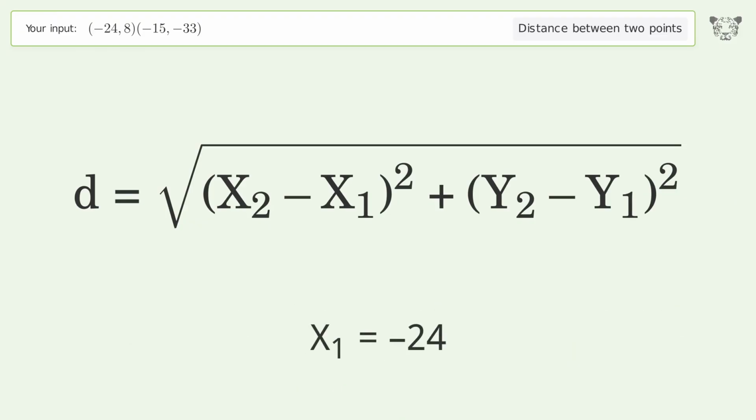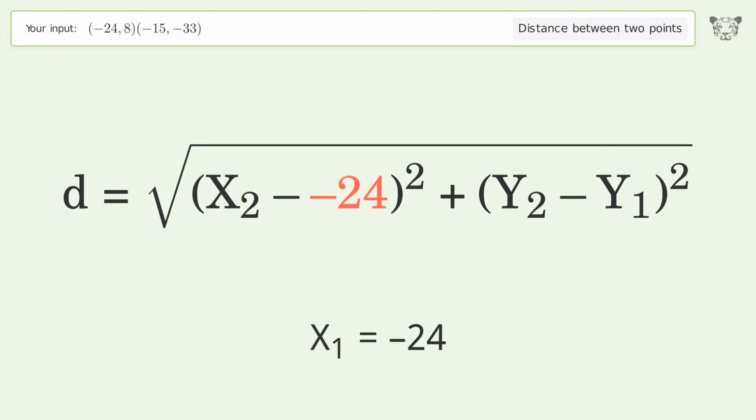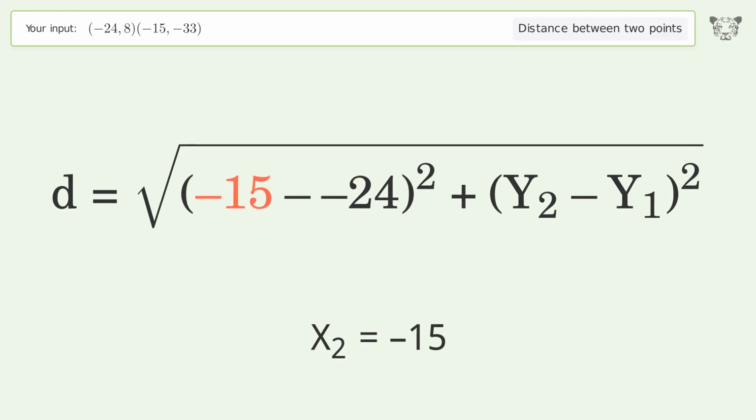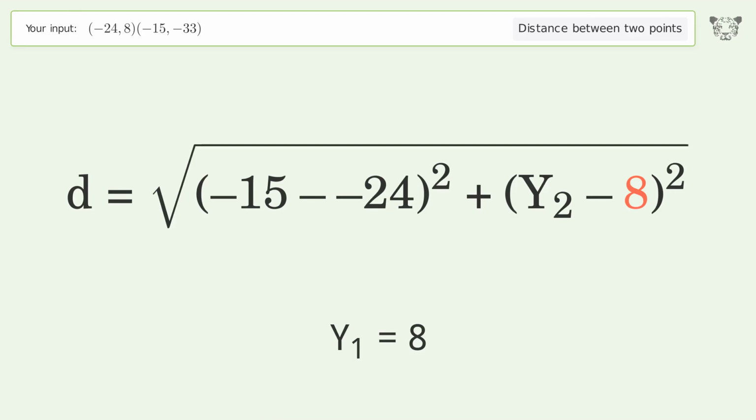x1 equals -24. x2 equals -15. y1 equals 8. y2 equals -33.